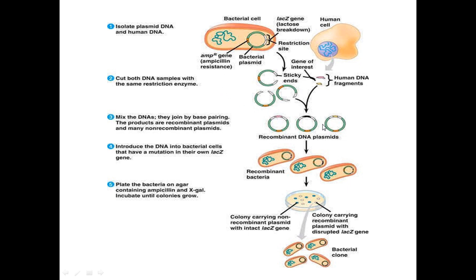The major function of DNA ligase is joining the fragments. Ligase, otherwise we can call it a joining enzyme. So this vector will be joined with the human DNA by the ligase enzyme. At last we form plasmids called recombinant DNA plasmids. This one we call a natural plasmid, which is present naturally inside a bacterial cell, and this one is an altered, manipulated one. That's why it is called a recombinant DNA plasmid.